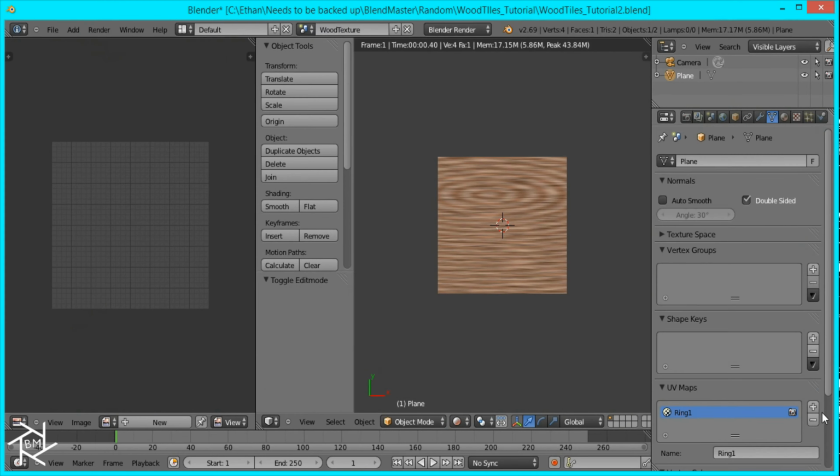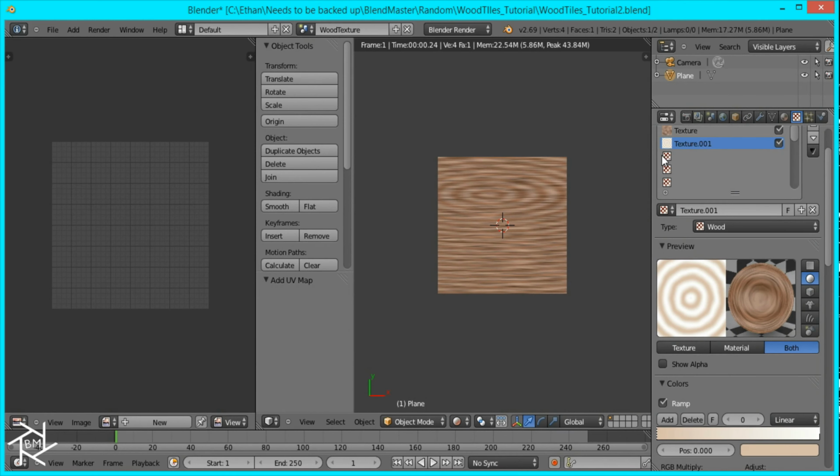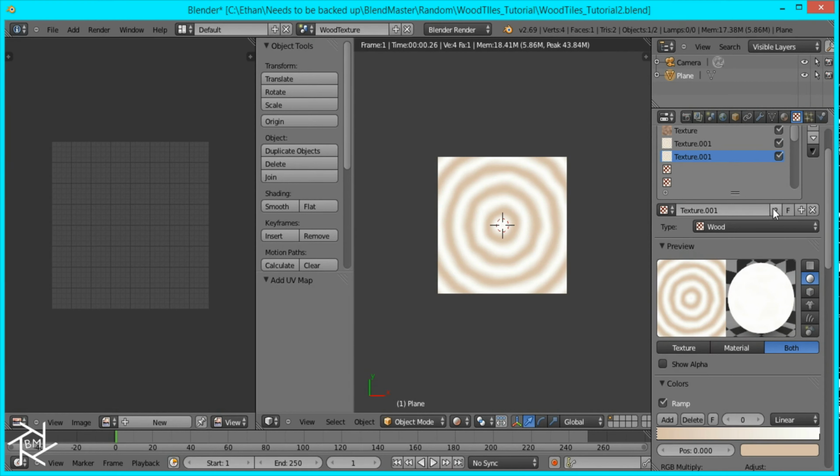I'm going to add another UV map and name this ring 2. Now we'll go back to our texture panel, and I'm going to come over to the next layer and click texture 1 again, but I'm going to press this 2 button so it creates a new texture that we can edit without affecting the previous one.